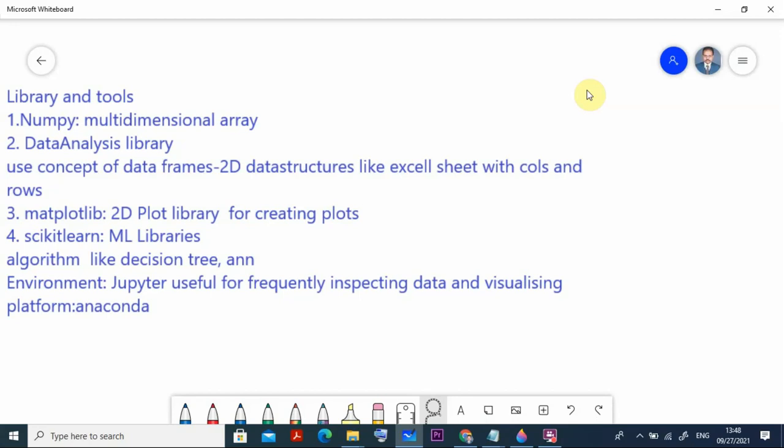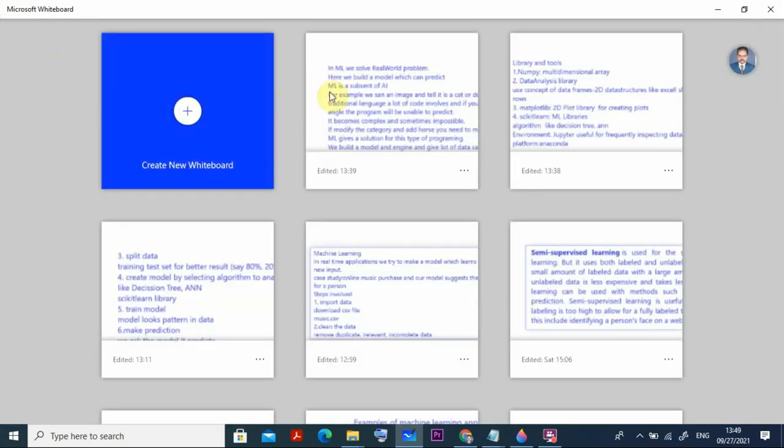And the platform we are using is Anaconda, because by default all these libraries that we need will be installed there. So we need not worry about installing them separately. These are some of the things, and then we are going for one case study in this machine learning.